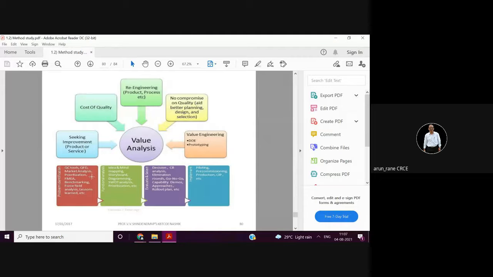Do market analysis. Give priorities. FMEA, another tool, failure mode effect analysis. Fantastic tool. FMEA can be employed for your design and for your process also. Suppose you have designed a product, then you analyze where my design can fail.